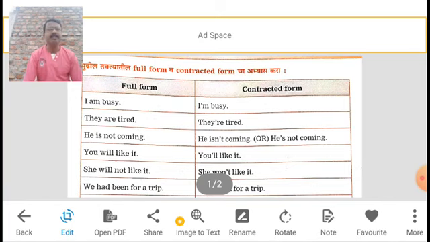He, apostrophe and S. Again not, and the last one coming. There are two contracted forms, isn't and he's. Okay, then the next sentence, you will like it.